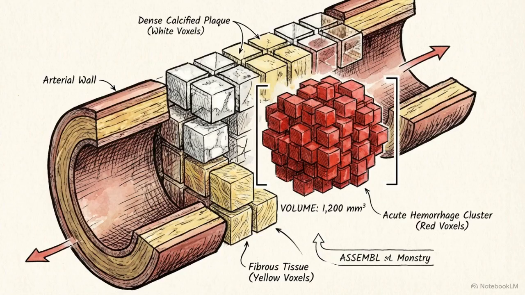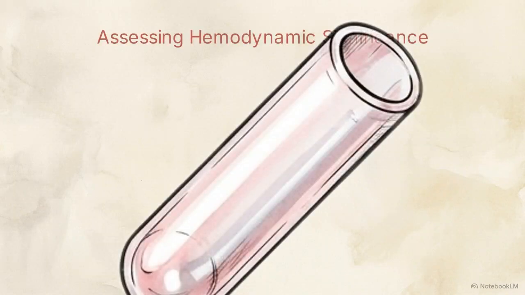The system classifies these voxels by measuring their exact Hounsfield unit attenuation values, distinguishing tissue types based on X-ray absorption. This process enables the precise volumetric measurement, in cubic millimeters, of total plaque burden. The system isolates and measures the specific low-density non-calcified plaques associated with acute coronary syndromes. The software also generates an AI-derived ischemia index.